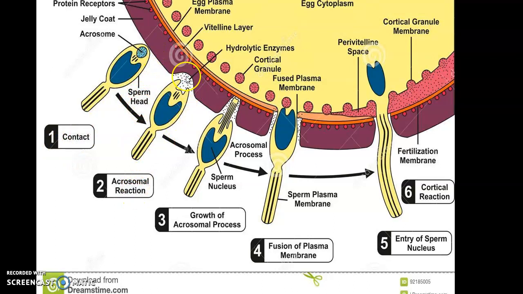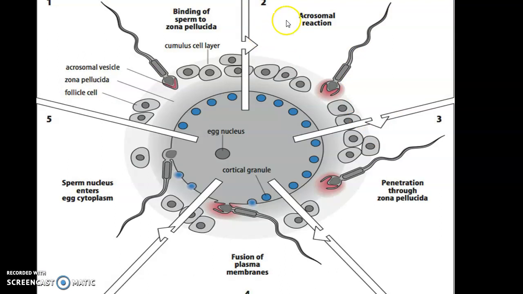Second, acrosomal reaction, when the sperm head releases hydrolytic enzyme known as hyaluronidase, and then the actin filament formation, acrosomal process, and the fifth process is entry of the sperm nucleus, sperm head, and proximal centriole, and fertilization membrane forms. Here you will see binding of spermatozoa to zona pellucida, and acrosomal reaction. Third, penetration through zona pellucida, fusion of plasma membrane, and the sperm nucleus enters.